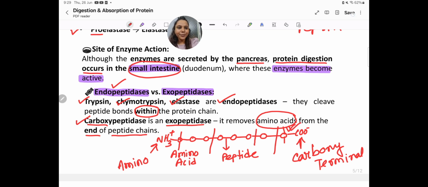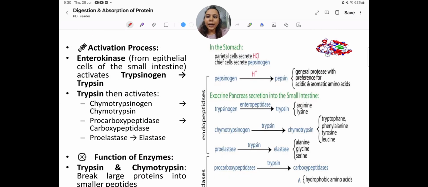So here is the activation process of the enzymes that are secreted from the pancreas. Firstly, enterokinase is present in the epithelial cells of the small intestine. The small intestine is composed of epithelial cells, and those epithelial cells secrete the enterokinase enzyme, which activates trypsinogen to trypsin.